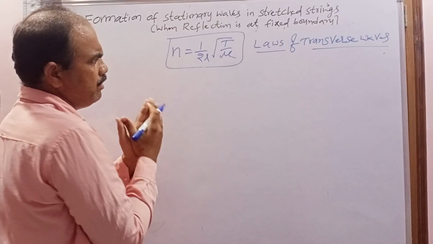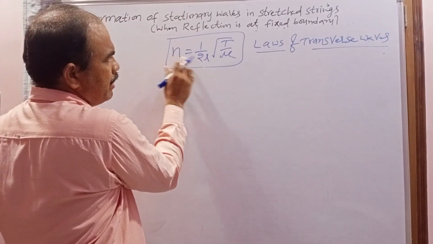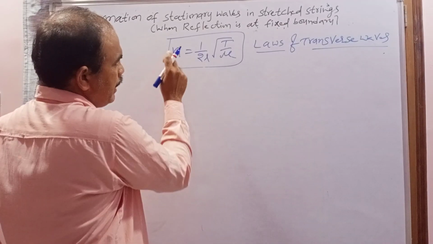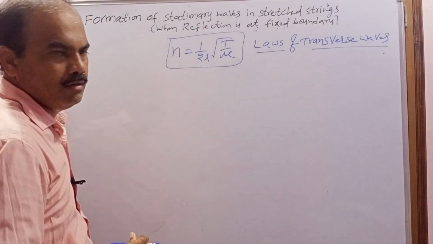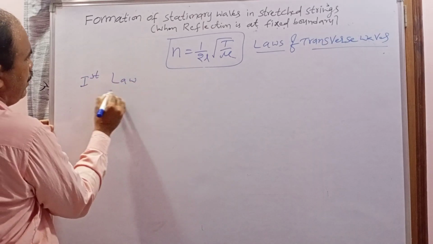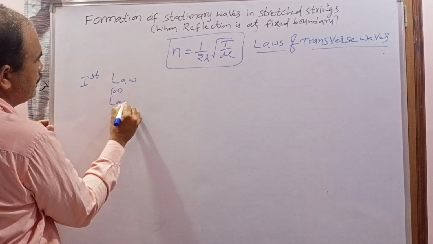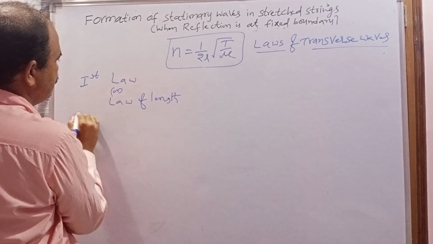As well, you have to know some mathematics. What is the relation between N and L? Inversely proportional. Frequency and tension? Directly proportional. Frequency and linear density? Inversely proportional. First of all I am explaining the first law. The first law of transverse waves may be called the law of length.